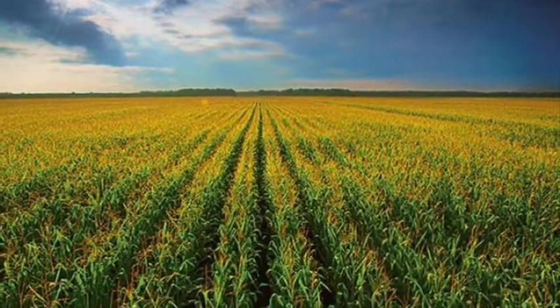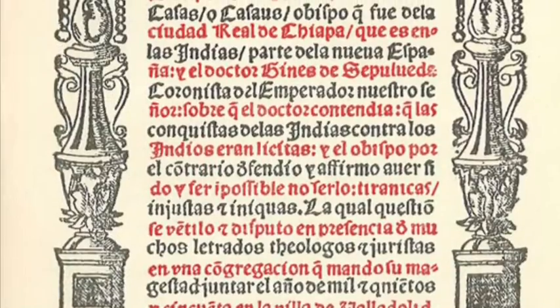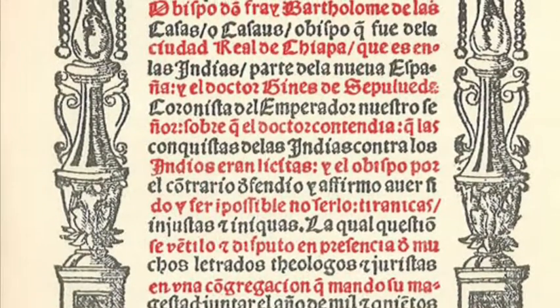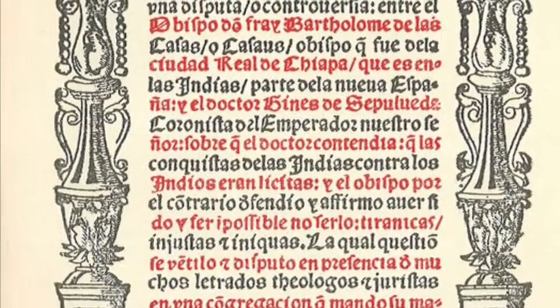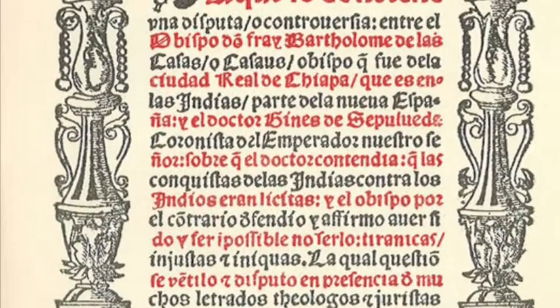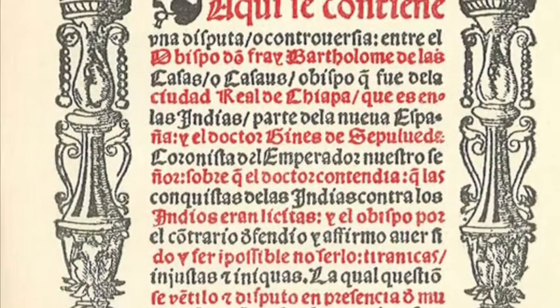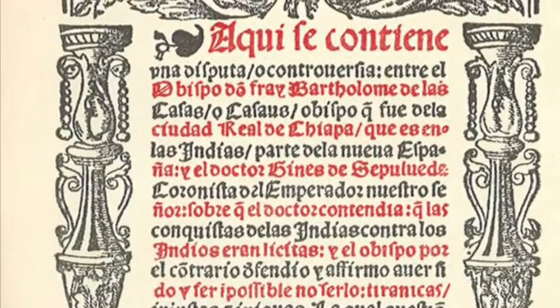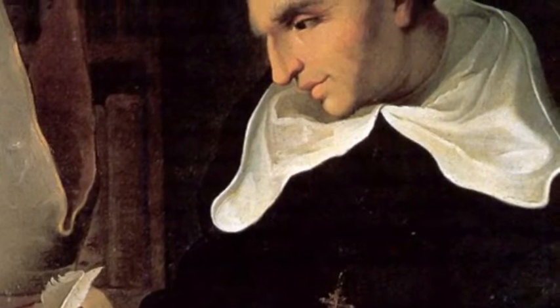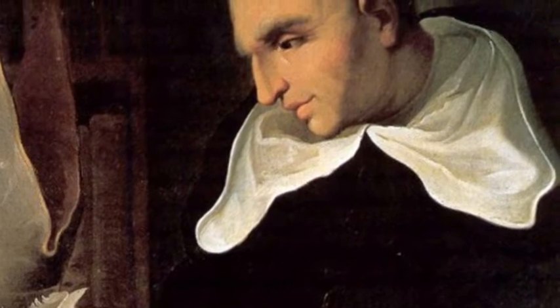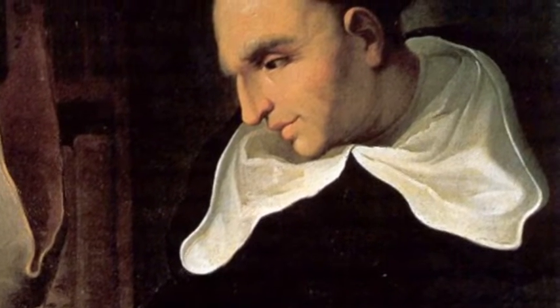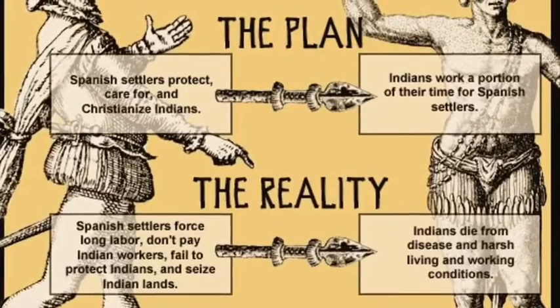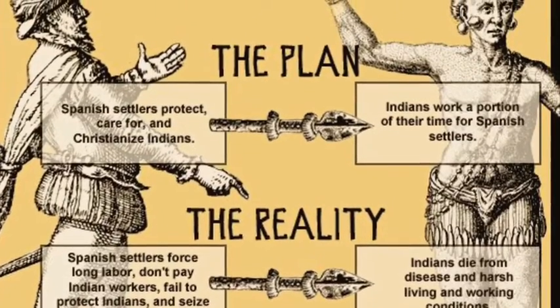The 1552 document written by Bartolomé de las Casas, addressed to the Spanish king, was intended to settle the dispute between the bishop and Dr. Ginés de Sepúlveda, discussing the morality of the encomienda system. As we know previously, Bartolomé de las Casas was a Spanish settler who came to the island of Hispaniola in 1502 and largely enforced the idea of the encomienda system.